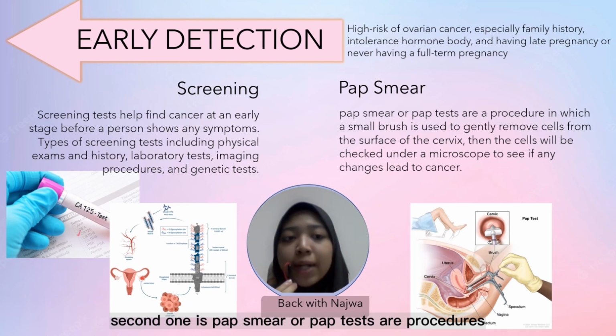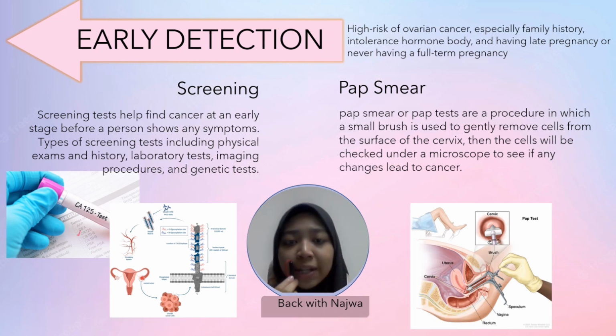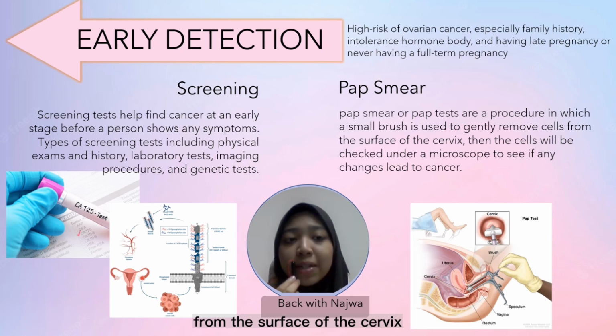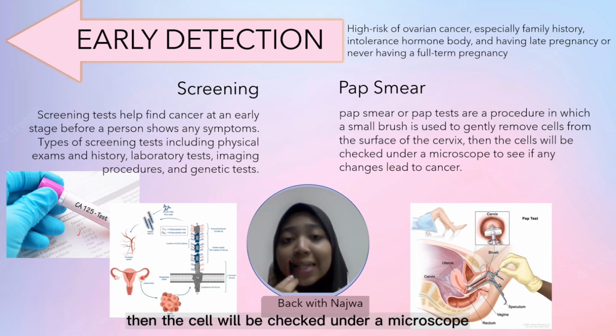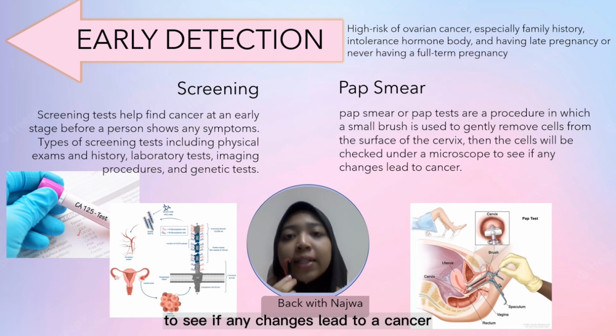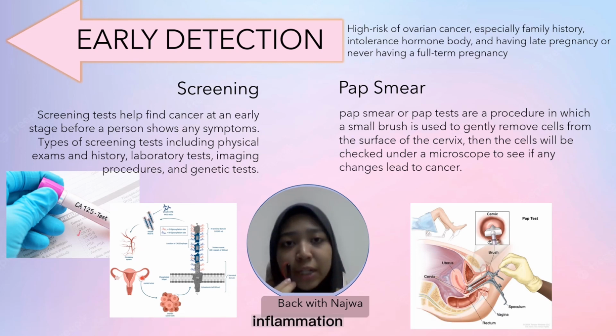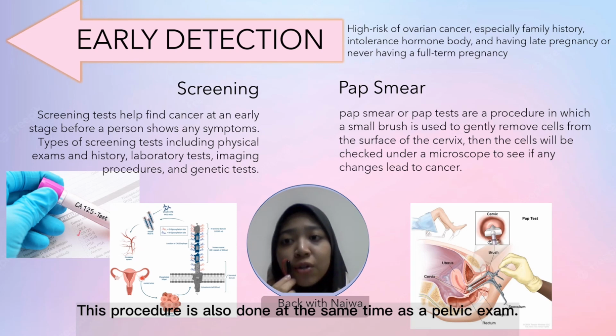The second one is the pap smear or pap test, a procedure in which a small brush is used to gently remove cells from the surface of the cervix. Then the cells will be checked under a microscope to see if any changes lead to cancer. A pap smear may also help detect infection or inflammation. The procedure is also done at the same time as a pelvic exam.